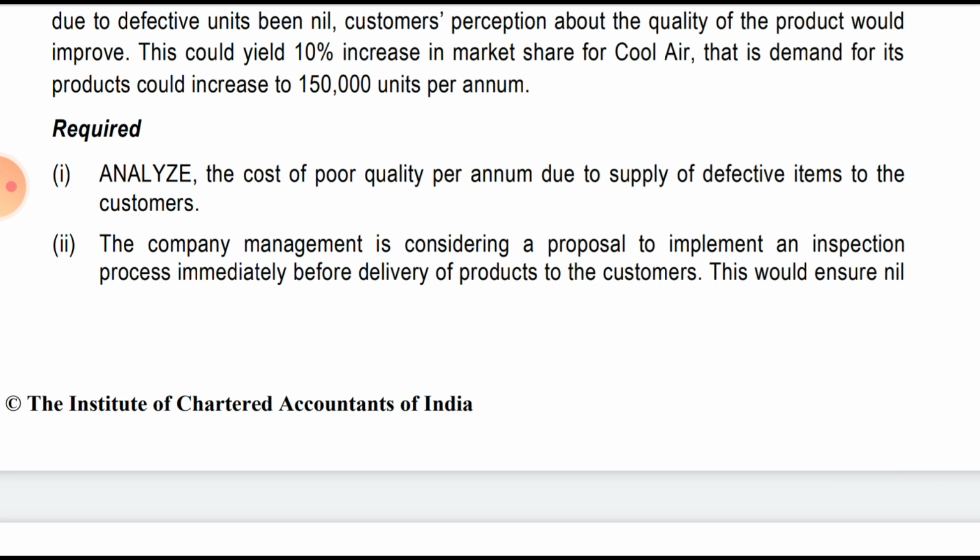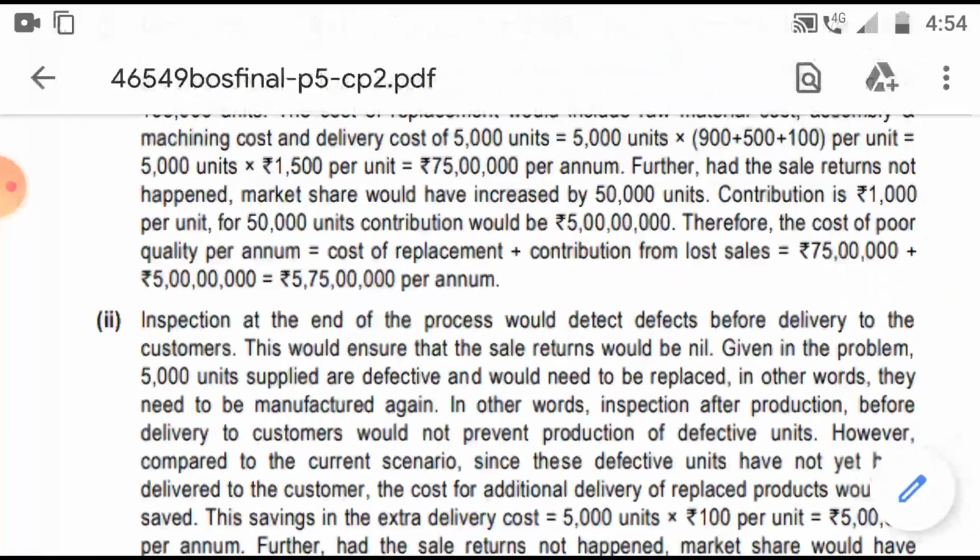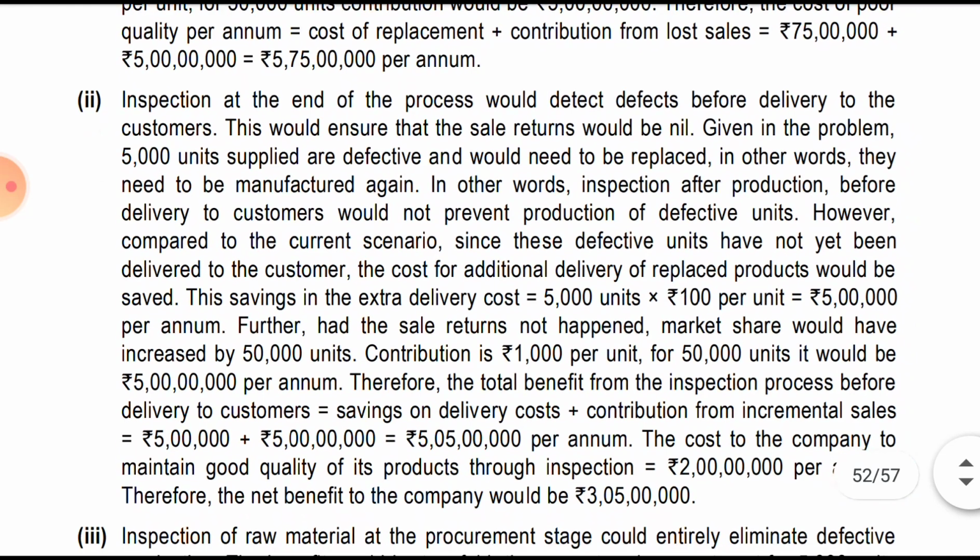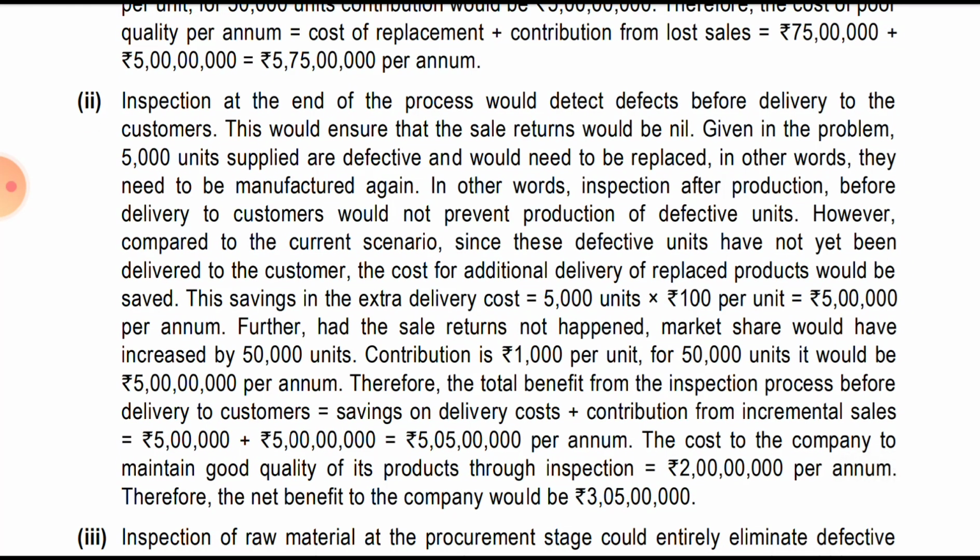This cost we will save, that is 5 crore 5 lakh we will save, and we are incurring 2 crore rupees for that. So net benefit will be 3 crore 5 lakh. We will read out the solution quickly. I think you would have understood what I said.